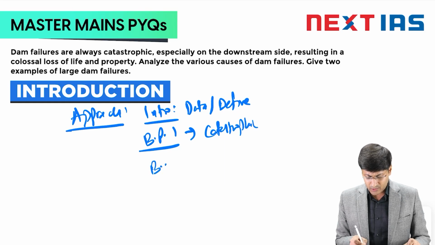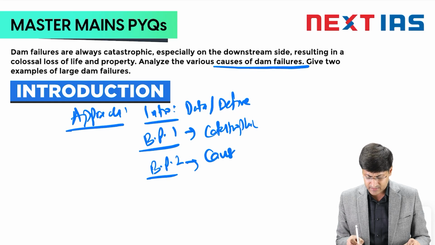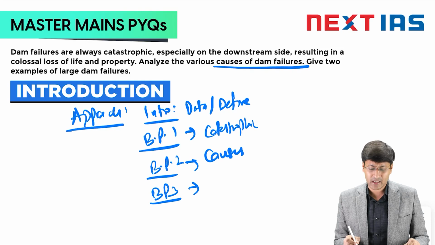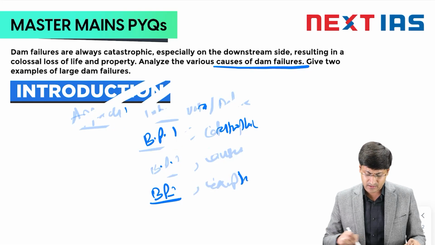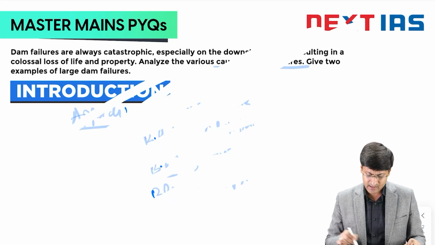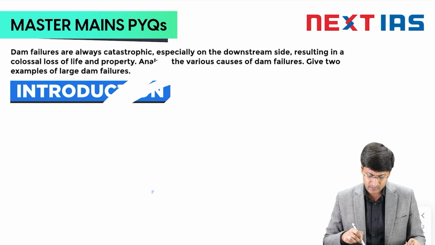Then in my body part 2, we will jump to the main demand of the question, that is the causes of the dam failures. In my next body part, we will highlight the next demand of the question, that is 2 large dam examples. Finally, either we will give a way forward or some optimistic conclusion. By this way, we can highlight all the demands of the question, given my word limit.